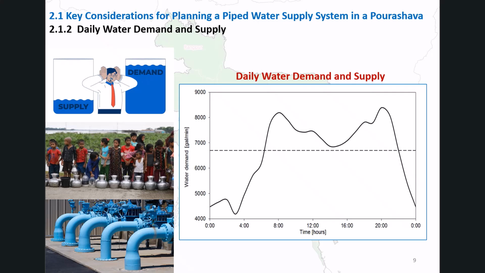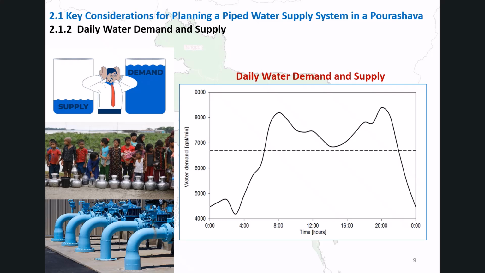The demand curve shown here is based on general patterns from international cases, as sufficient measured data in Bangladesh is not yet available. The curve shows peaks in the morning and evening, with lower demand during nighttime hours. The maximum hourly demand is significantly higher than the average.